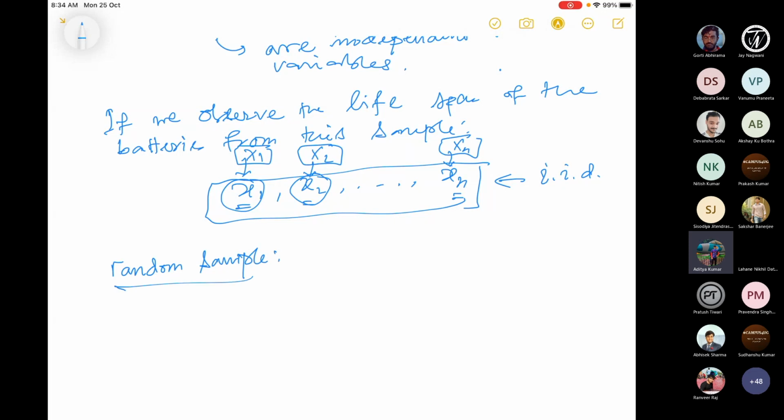So the random sample of size n from, now see, when I'm saying x1, x2, xn, they have the same distribution as the x had. So I'm saying now this is a random sample of size n from the same distribution of x.